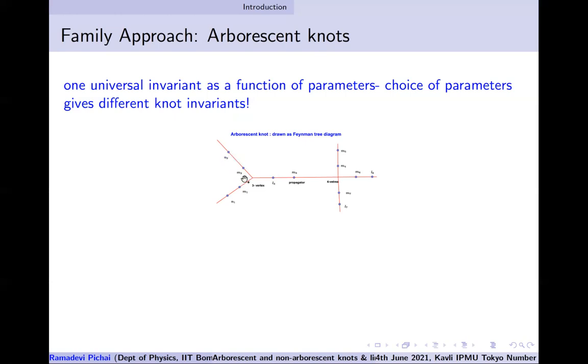If I put them to be 0 and I look at some specific case, I'll get figure 8. One universal invariant as a function of parameters, we wanted to write a knot invariant using these tools. That would have been ideal. You give me a knot and I redraw it as this Arborescent knot, find these parameters, and then I can tell you what the polynomial is because I have a universal invariant.